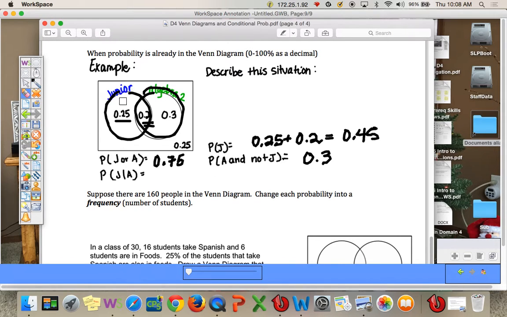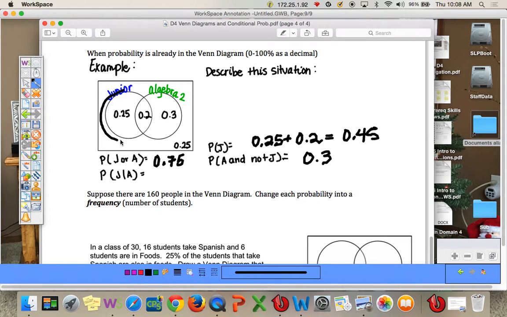And here's this last one, you have to think a little bit harder. What is the probability they're a junior given they are in advanced algebra? Okay, so if they're a junior given they are in advanced algebra,